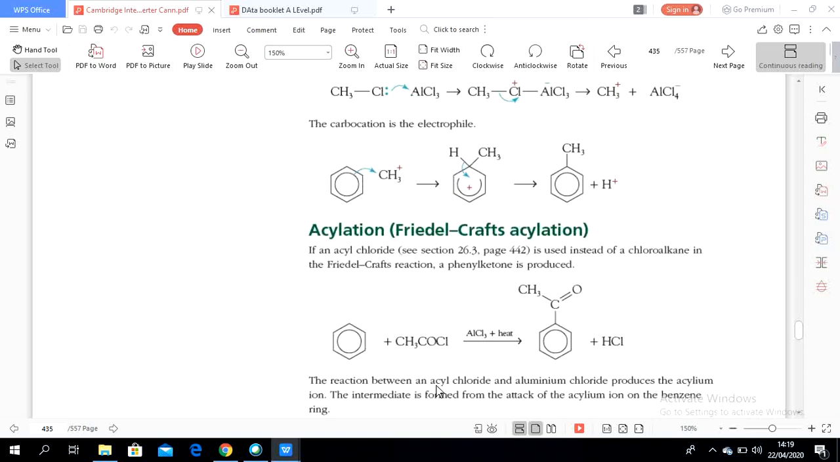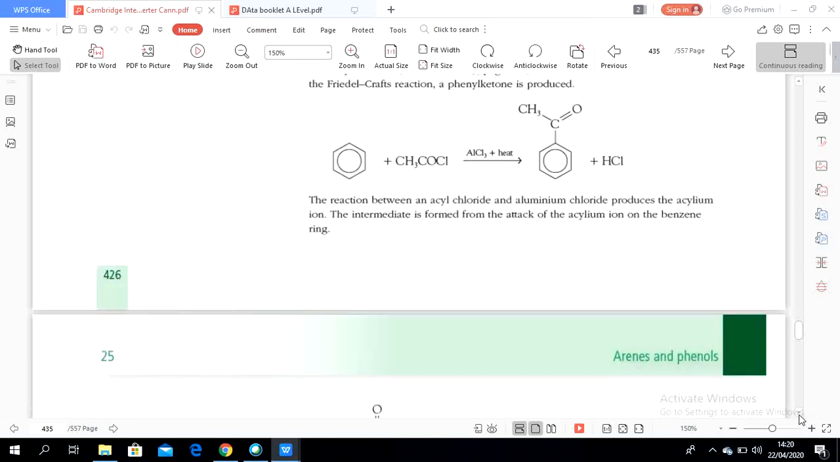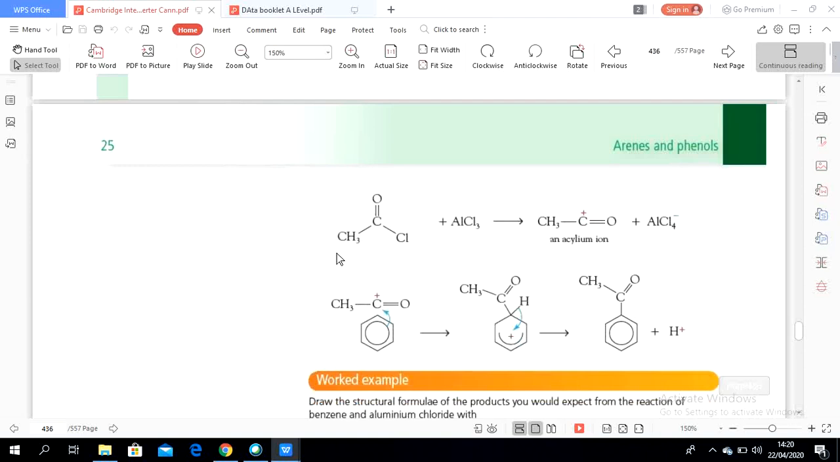The reaction between acyl chloride and aluminum chloride as the catalyst produces the acylium ion. This acylium ion is a strong electrophile. The intermediate comes from the attack of the acylium ion on the benzene ring. So the acyl chloride, in the presence of aluminum chloride, becomes the acylium ion, an electrophile, and it will form AlCl4.